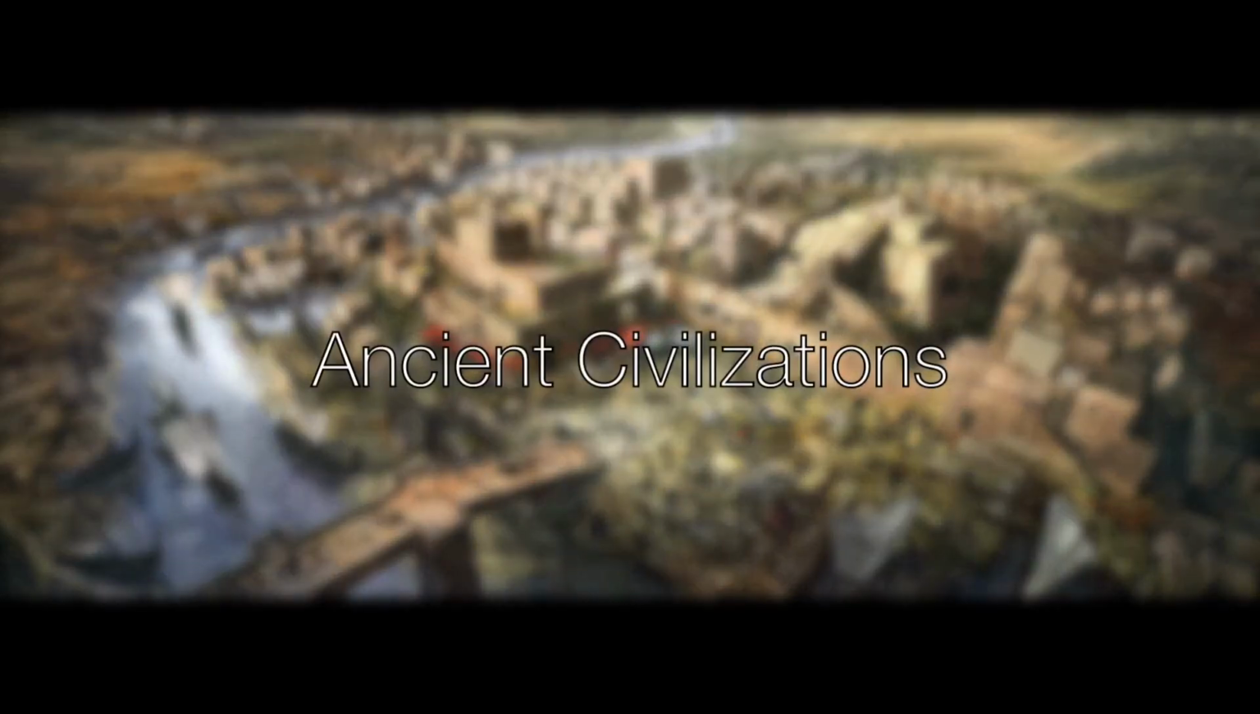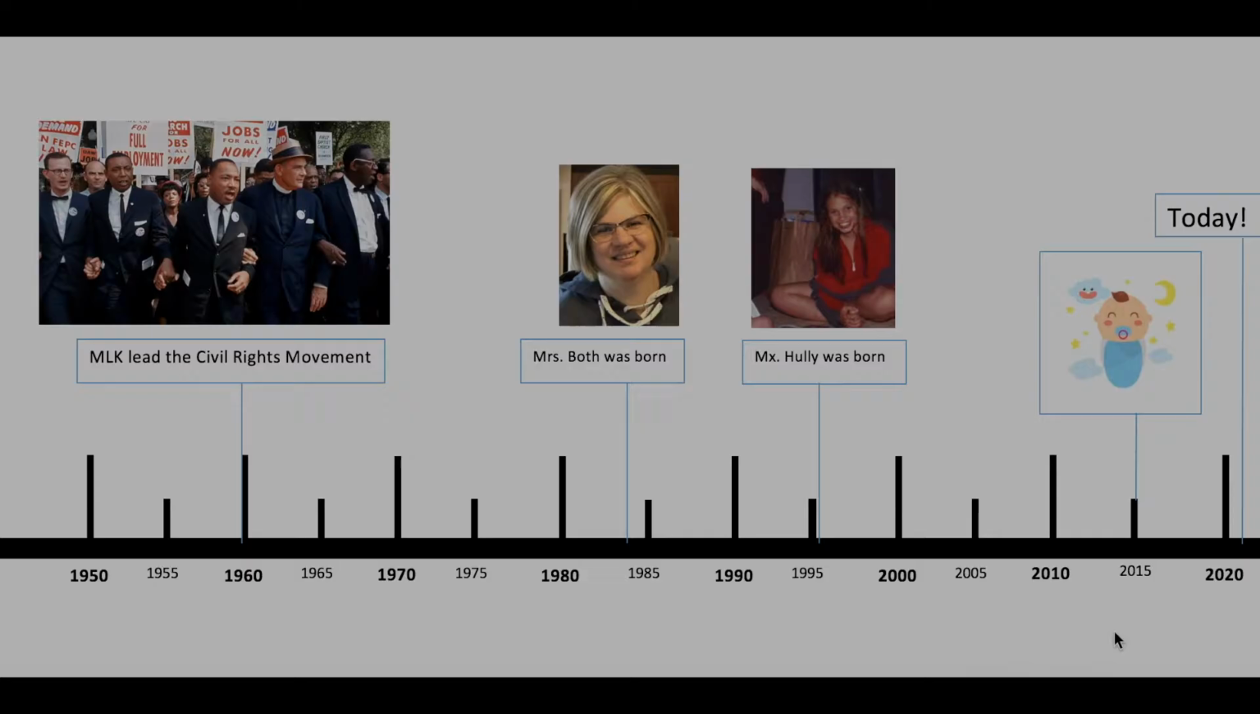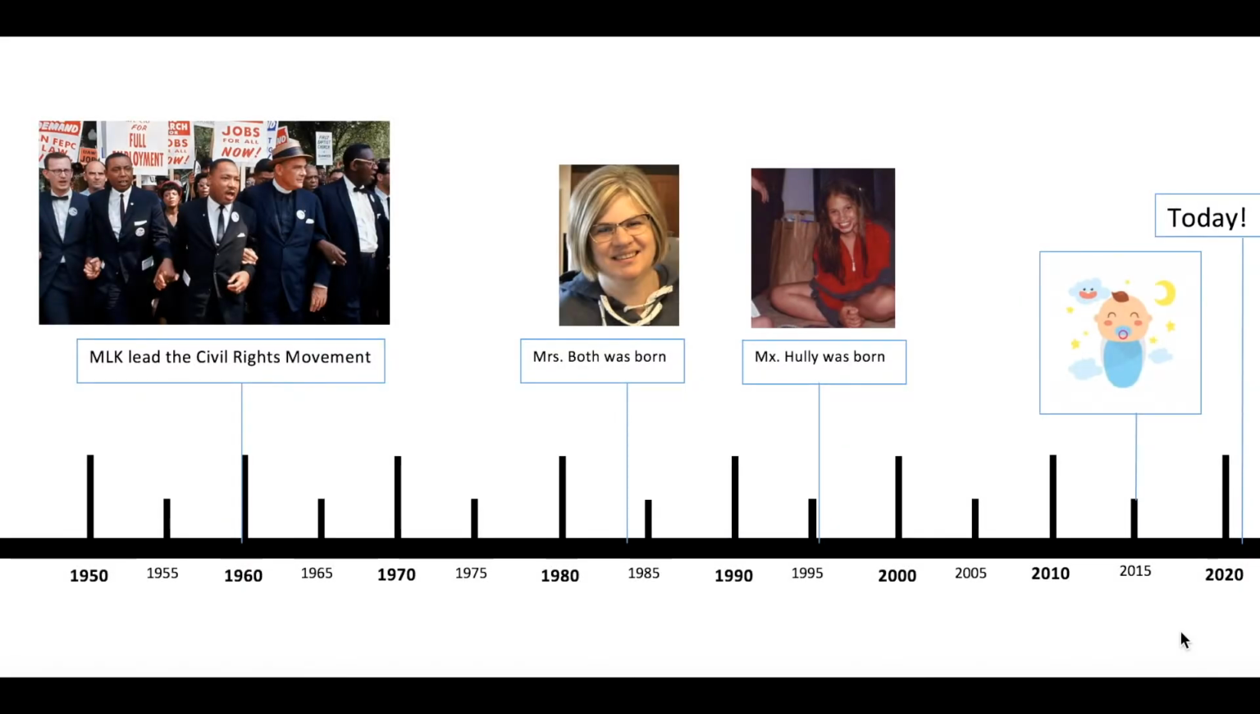Today we will be learning about ancient civilizations. Ancient means a long time ago, like thousands and thousands of years ago. To show exactly how long ago these ancient civilizations came about, I will be using a timeline. Timelines represent different periods of time all along a line.